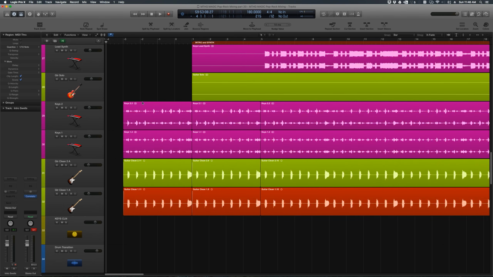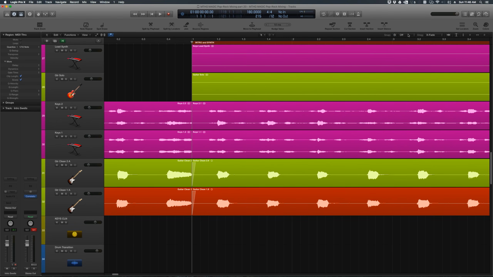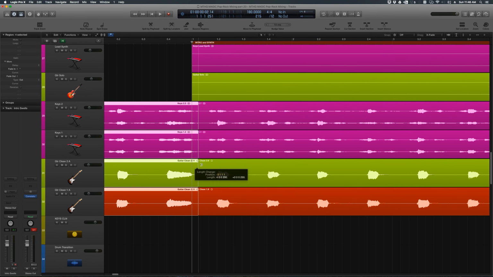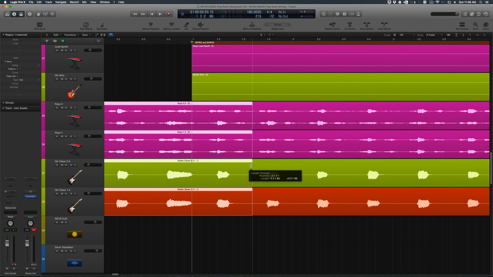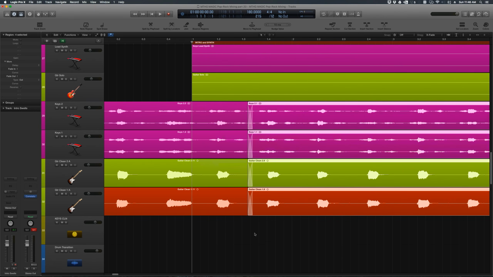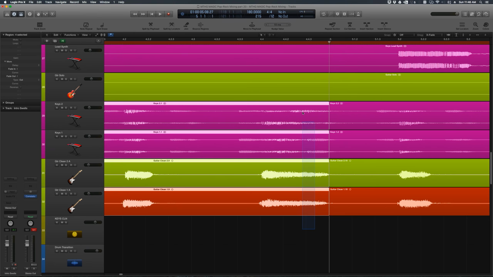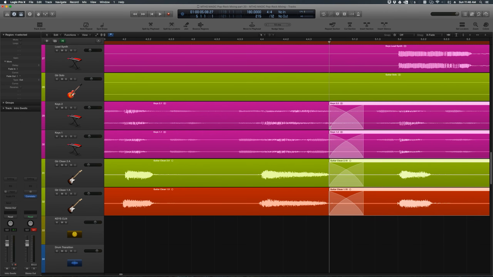We'll come back and we'll do some, well, let's do the edits now, we might as well. So I'll just turn off my snap mode, and we're gonna drag this over a bit, because I want this to sound like a clean edit, just like so. Now I've got X fade on, which is why it's automatically crossfading. So let's drag over these ends and pull these back, just like so. There we go. And then over here where we cut it, we don't really technically need to put a fade, because that's where we cut it. But just for my own OCD, we'll go ahead and adjust that as well.